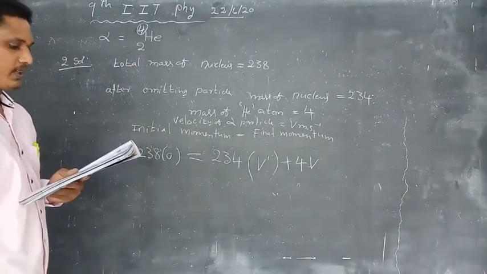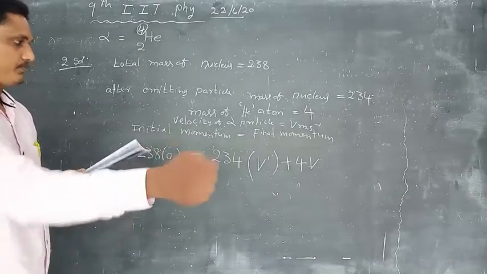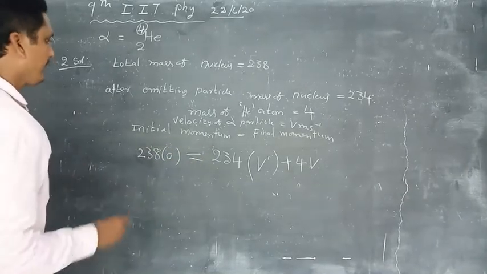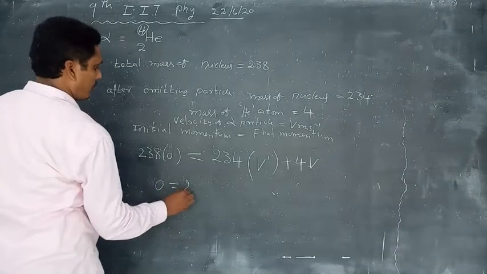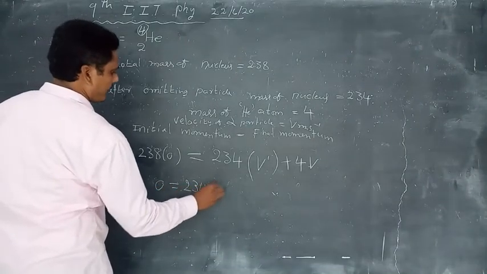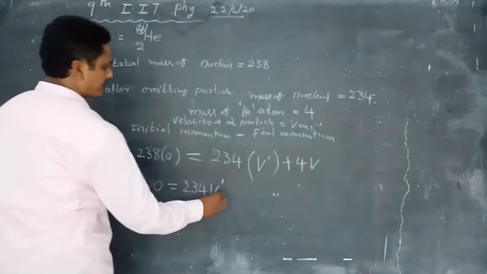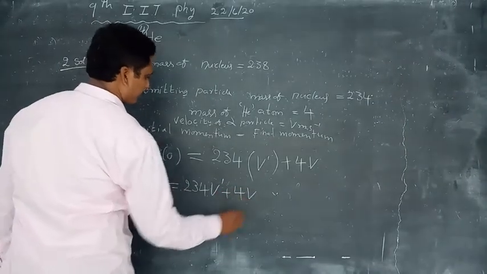The recoil speed of the residual nucleus: 0 is equal to 234 v dash plus 4v.